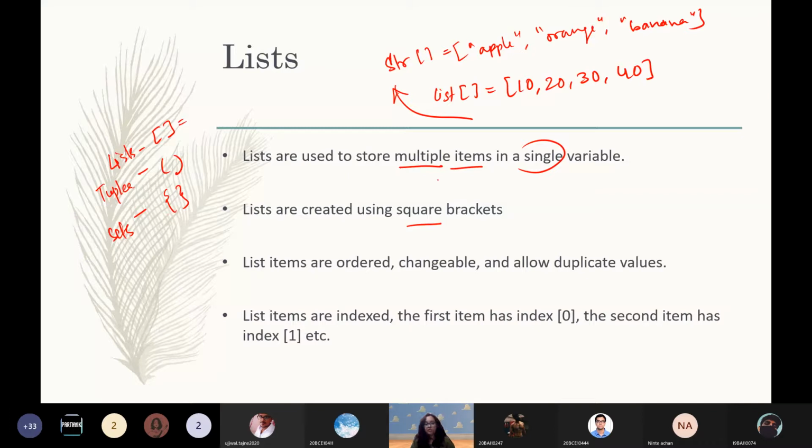And so why do we use them? What makes them better than tuples and sets? They are ordered, good thing, changeable, and also allow duplicates. So like we had seen, sets did not allow duplicates, but lists allow duplicates. They are changeable, they are ordered. Changeable means you can perform different types of insertion, deletion, sorting, other operations on it. So these items are indexed. What do we mean by indexed? We saw this yesterday, that they are numbered, they have a positional value. So the first item of the index always has 0, second item has 1, etc. It goes on in a similar way.